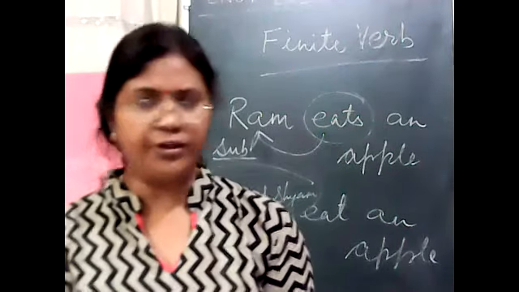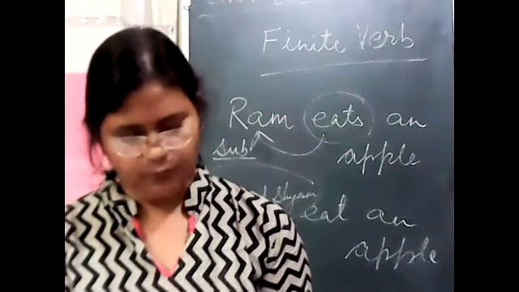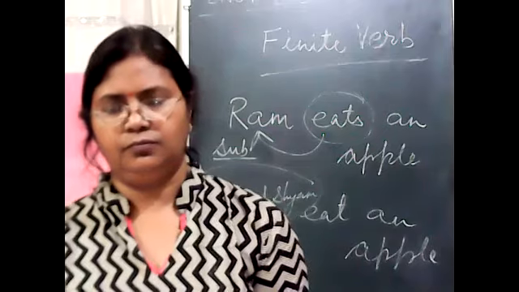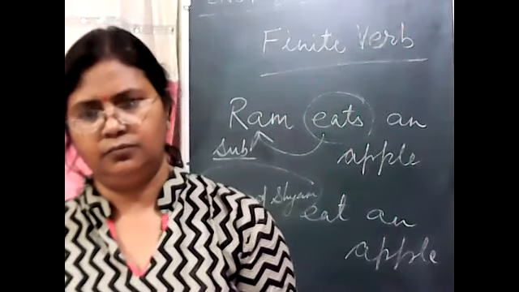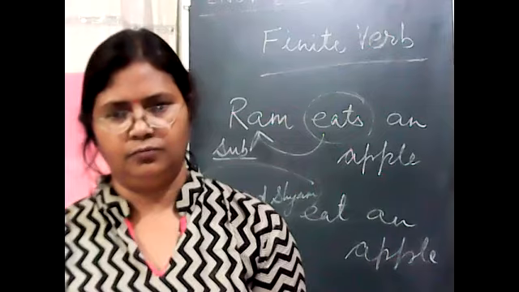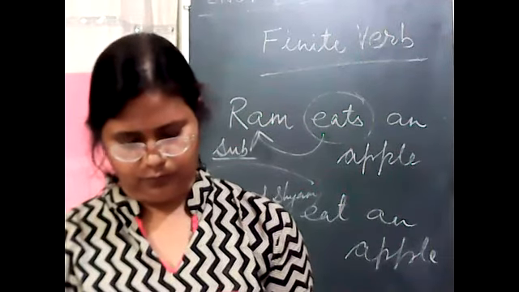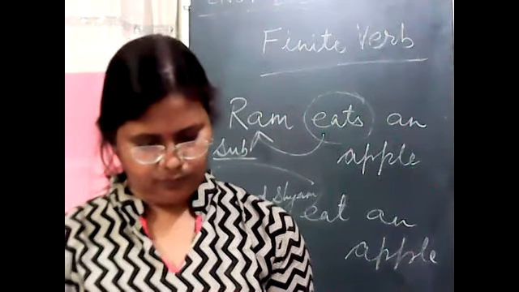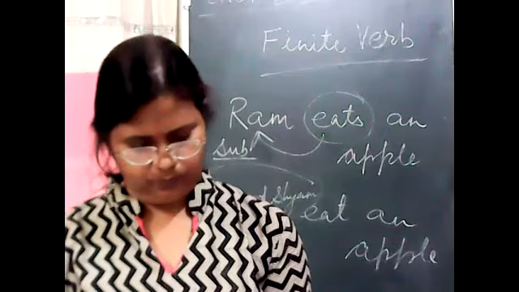Next, points to be remembered. Who will read? Manvi, okay, start. A complex sentence is made up of a main clause that is complete in meaning by itself and one or more subordinate clauses that do not make a complete sentence by themselves but provide extra information about another clause.